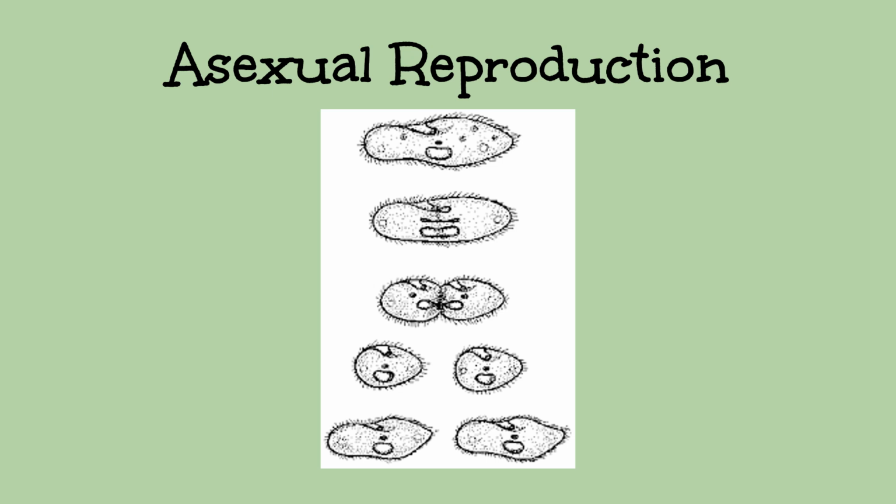In asexual reproduction, one parent organism, which could be a single cell or something like a flatworm, makes a copy of itself. The result is that the offspring and the parent have identical DNA, meaning the offspring is exactly like the parent. Let's look at 3 different ways this can happen.